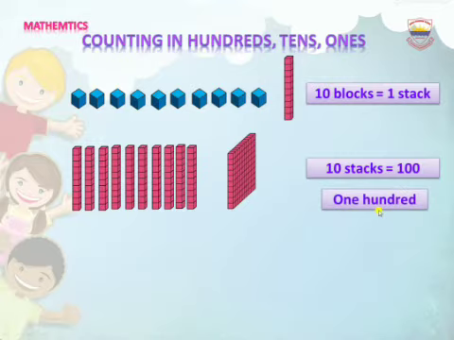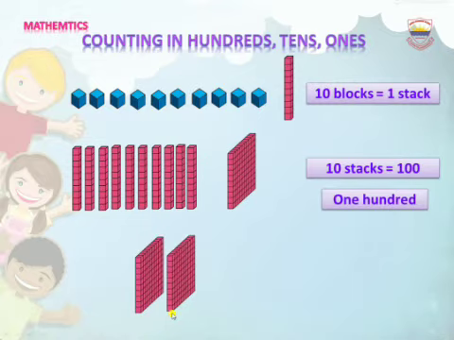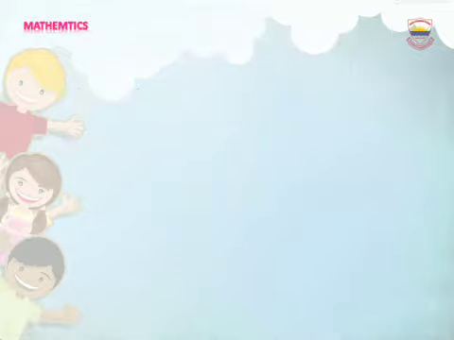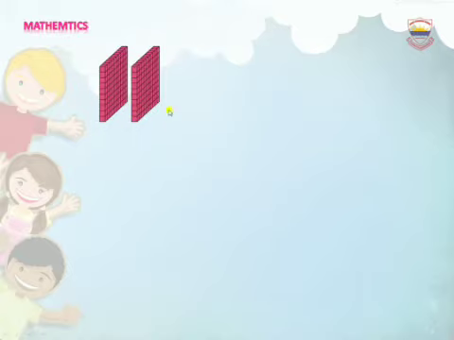Look at the big blocks of 100. Count it. 100, 200. There are 200. We write it in numbers 200 and in words two hundred. Now count with me how many blocks of 100. 100, 200, 300.